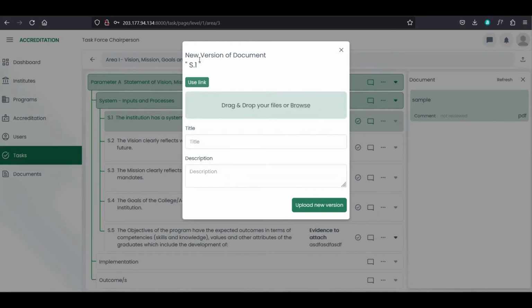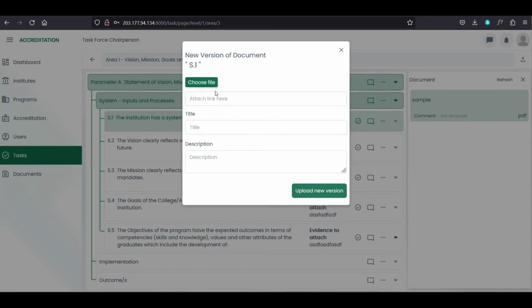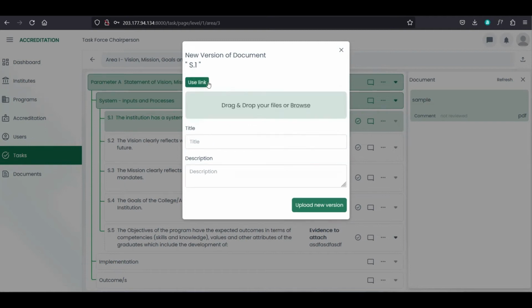So makita na to, new version of document, and then makita na to kung asa nga indicator na to i-upload ang new version. And pwede ta makagamit og link. So attach nimo ang link dinhi then the title and description, or choose a file. So you can drag and drop your files or browse. So just click to browse and then maka-add ka og title and description.